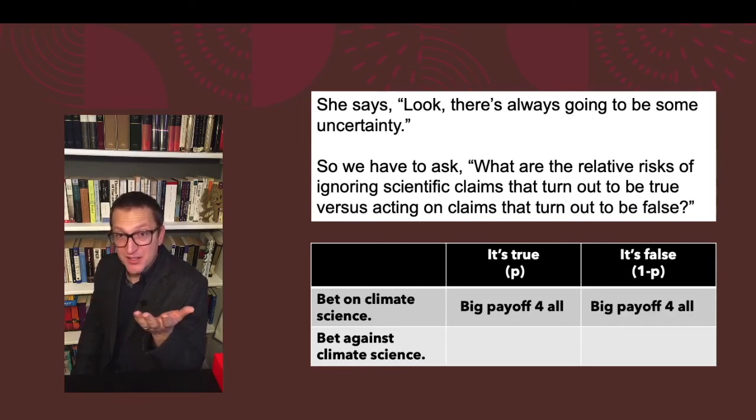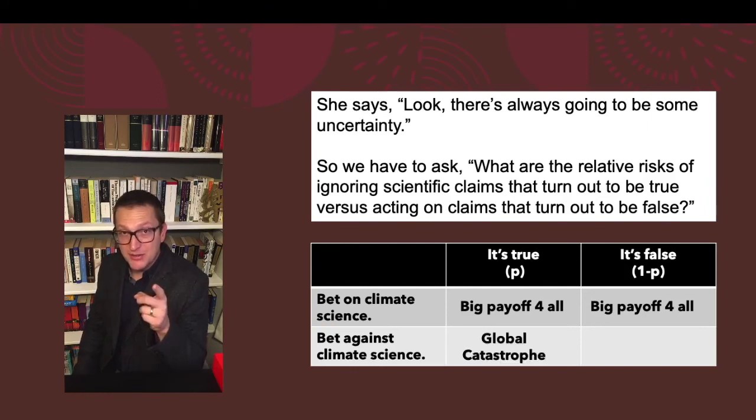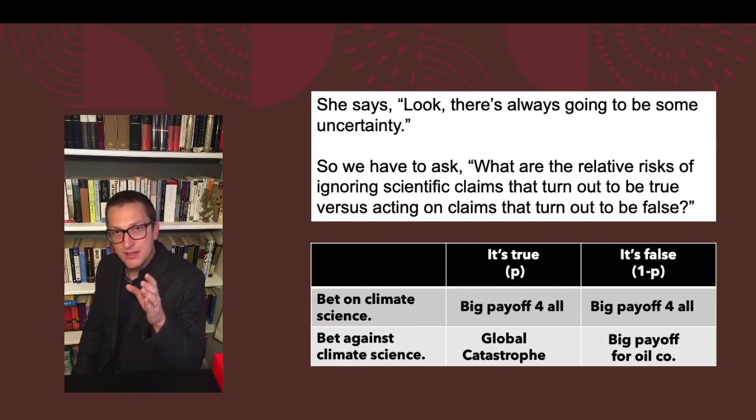Or if it's false, you still get a big payoff for everyone because you built a better world, you built a green world, you created all these green jobs, and so on and so on. Now, on the other hand, if you bet against climate science and you assume that it's false, and then it turns out that it's true, there's a global catastrophe and everyone's life sucks. Or there's also some chance that it's false and there will be a big payoff for oil companies and for people who invest in oil companies.